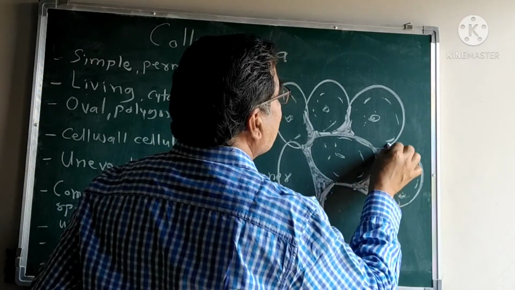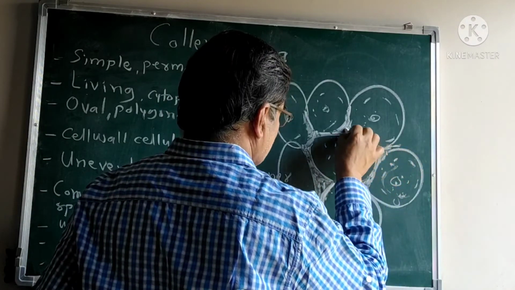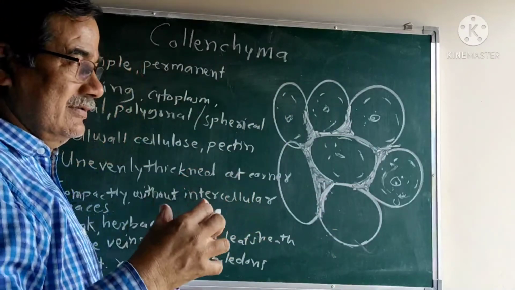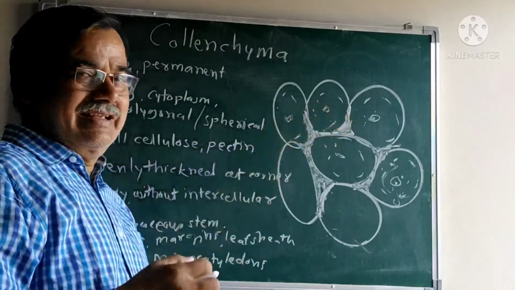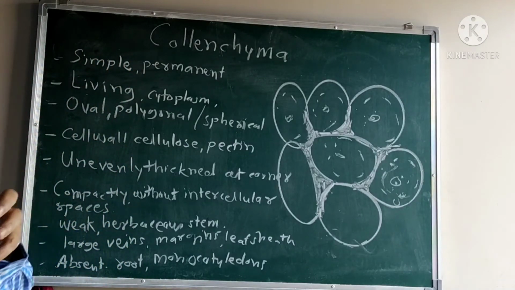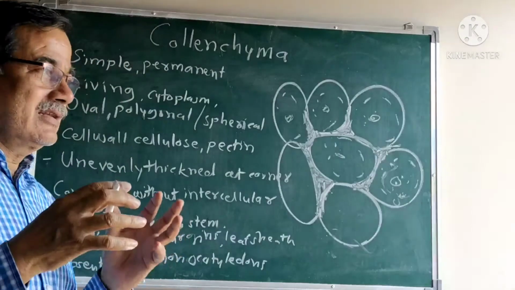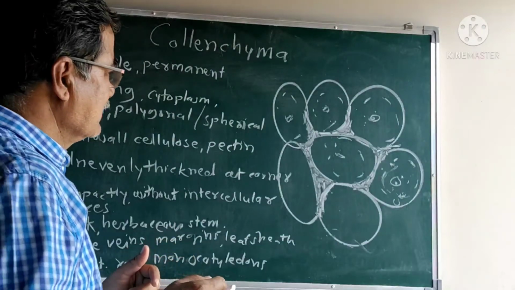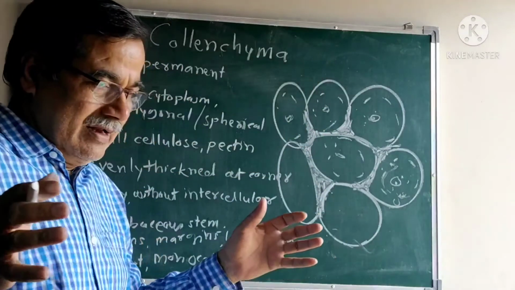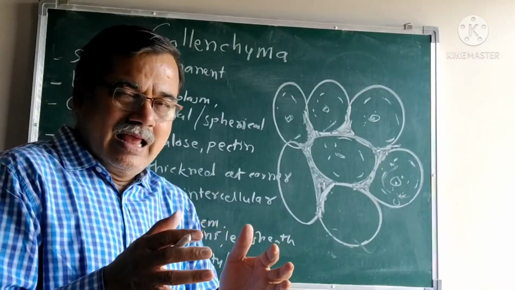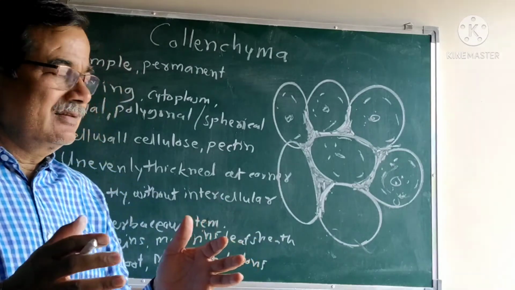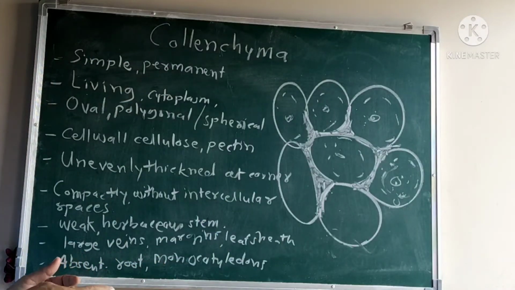Such uneven cell walls function as shock absorbers, like egg trays. When delicate eggs are put into the tray, they do not break. Likewise, when compressed from all sides, the tissue does not get damaged.